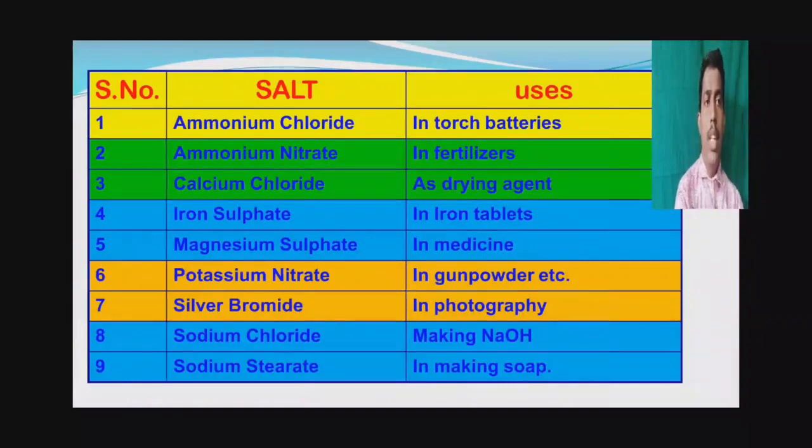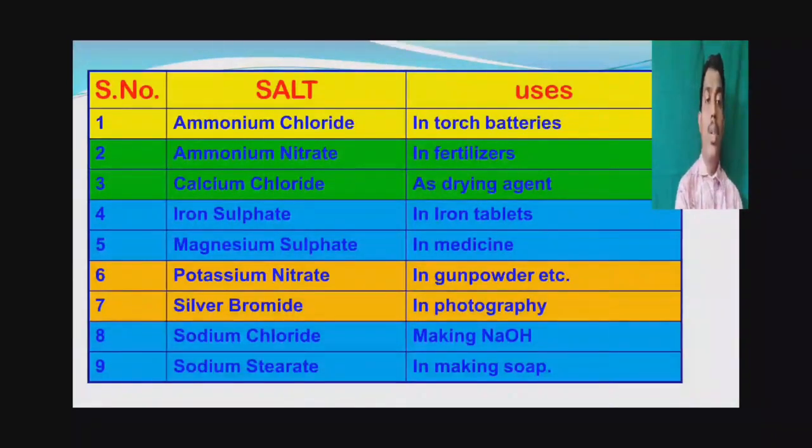Now we will see the uses of the salts. Ammonium chloride is used in torch batteries. Ammonium nitrate is used in fertilizers. Calcium chloride is used as a drying agent. Iron sulfate is used in iron tablets. Magnesium sulfate is used in medicine.